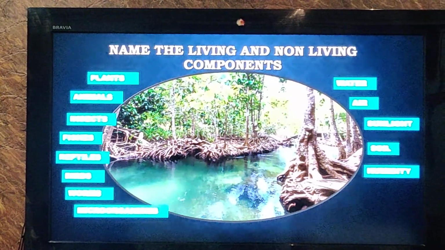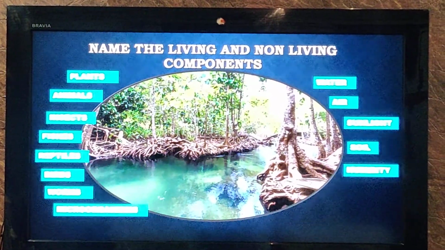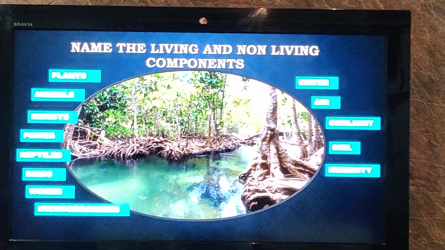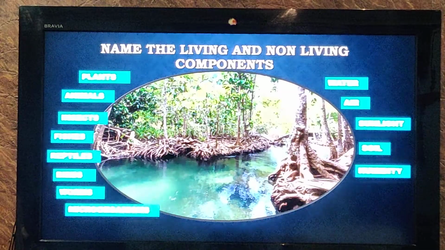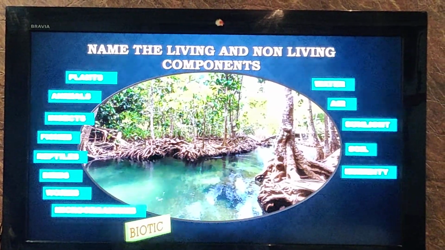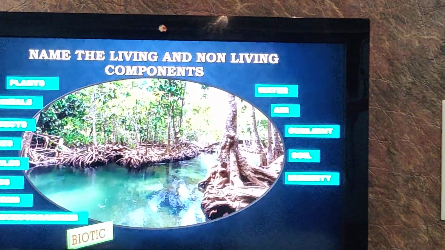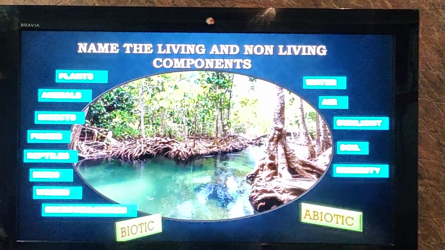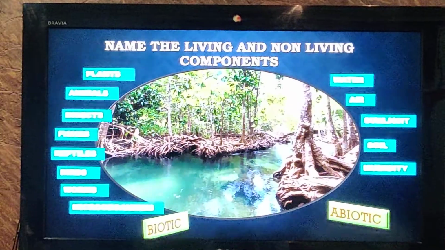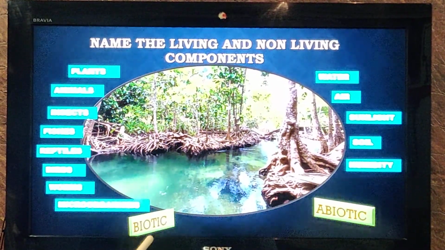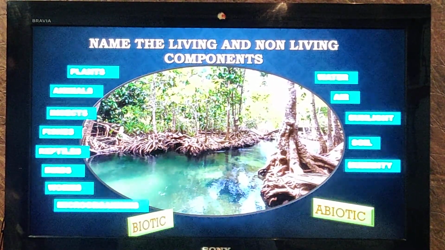What would be the non-living organisms? It would be water, air, sunlight, soil, humidity. Now we need to give it a scientific name. So the name for the living components of this ecosystem is biotic and the non-living components can be called abiotic. That means in an ecosystem there are two components, the biotic and the abiotic components.